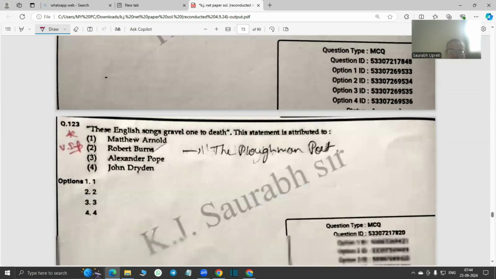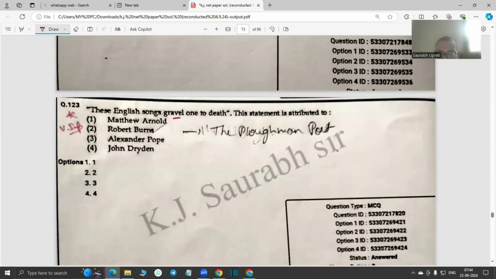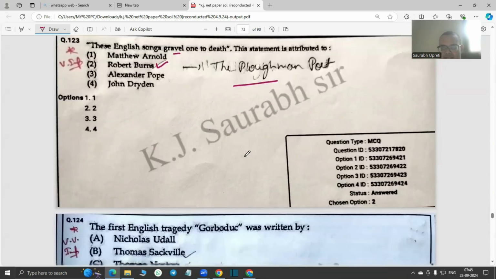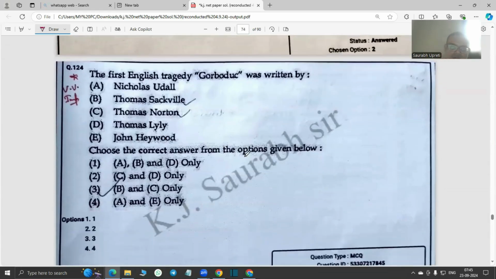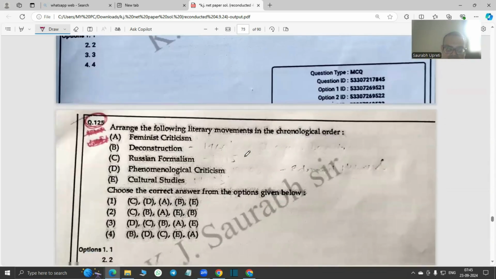Okay. These English songs gravel one to death. So gravel means to irritate. Okay. So irritation. It's informal language that is used by, of course, the great Robert Burns, the plowman poet, who said this. So it's said by Robert Burns, the plowman poet, farmer poet of the mid 18th century. The first English tragedy, Gorboduc, of course, is written by Sackville and Norton. So that is a very important question.